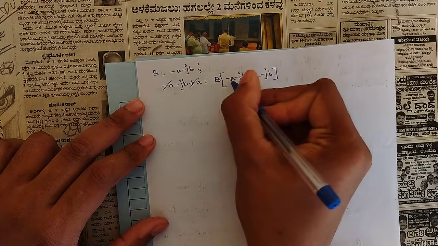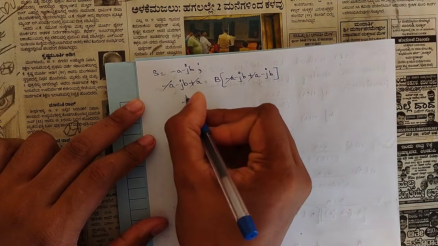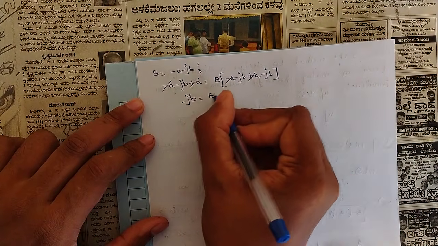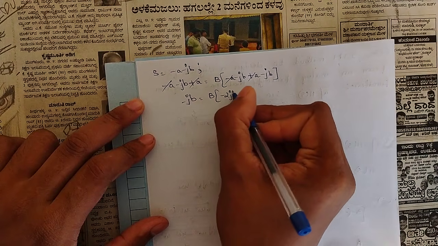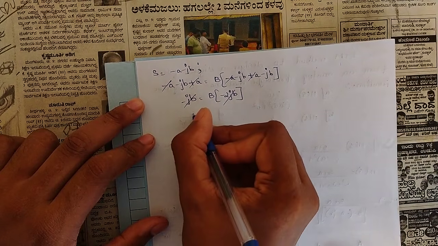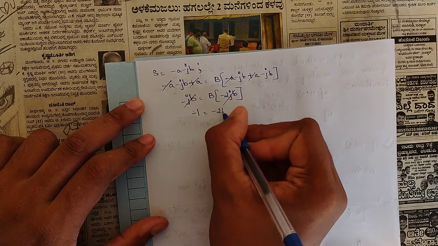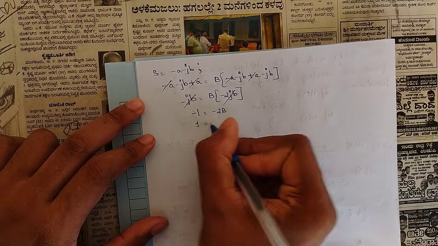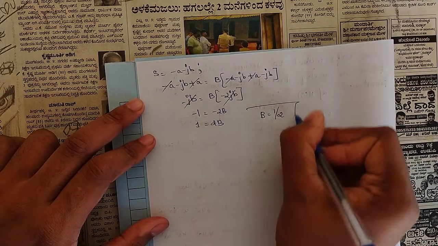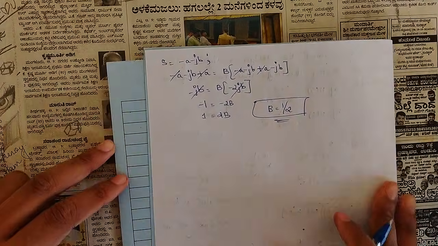So minus a plus a goes, and in both we are left with minus jb. So minus jb and minus jb is minus 2jb, so B into minus 2jb, so jb goes, we are left with minus 1 equals minus 2B, or 1 equals 2B. So B would be equal to 1 by 2. So both the values A and B are 1 by 2.